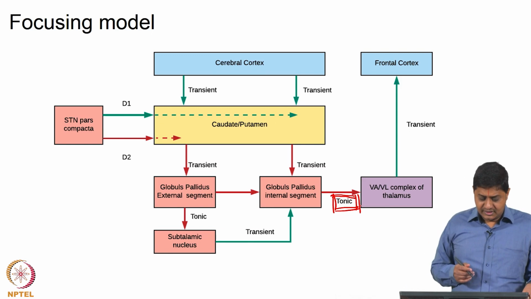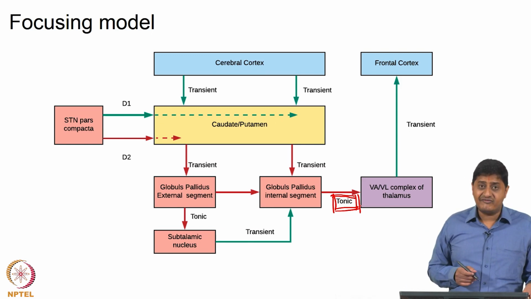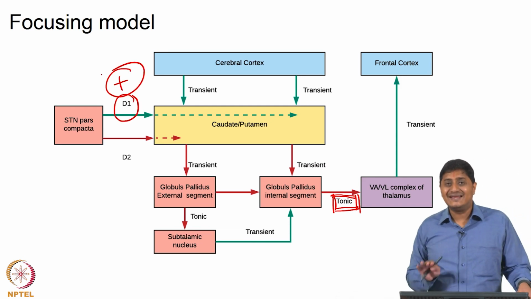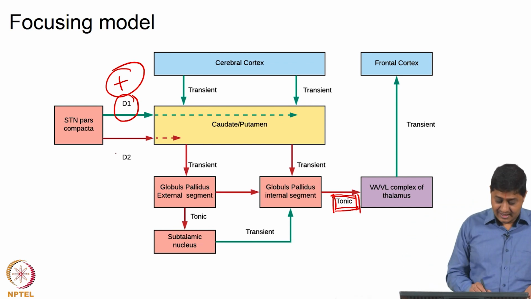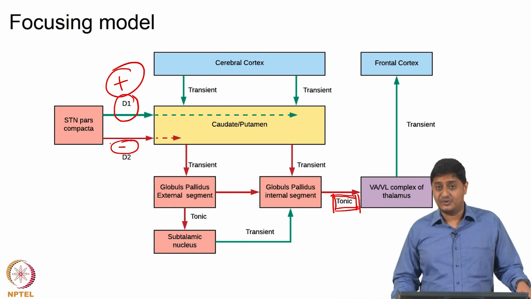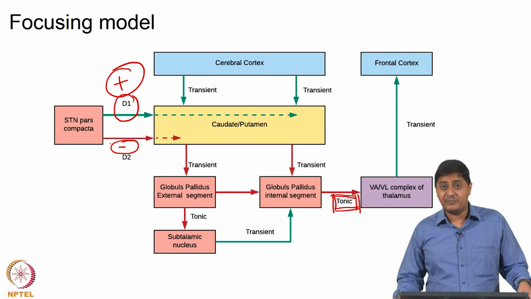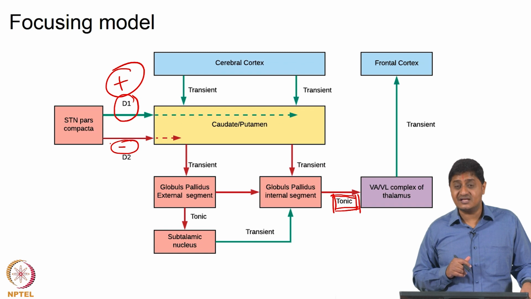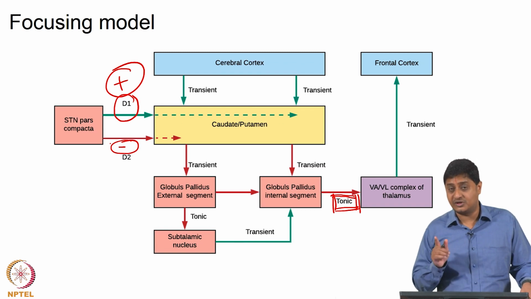Important to note is the role of dopamine in this, right. It turns out that dopamine excites the neurons in the direct pathway and inhibits the neurons in the indirect pathway. But the direct pathway essentially has an excitatory influence on the thalamocortical neurons and the indirect pathway essentially has an inhibitory influence on the thalamocortical neurons.